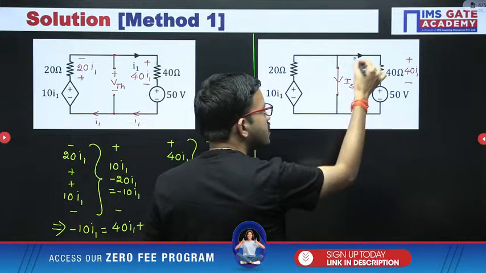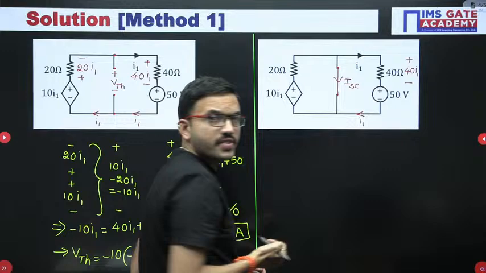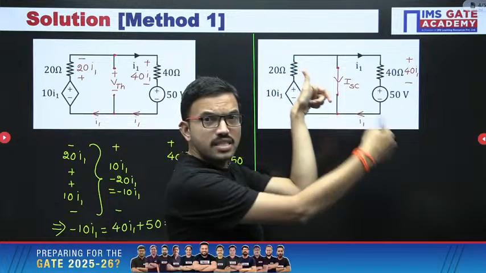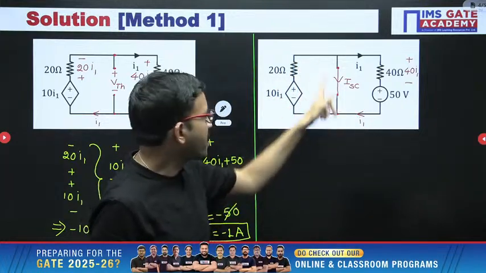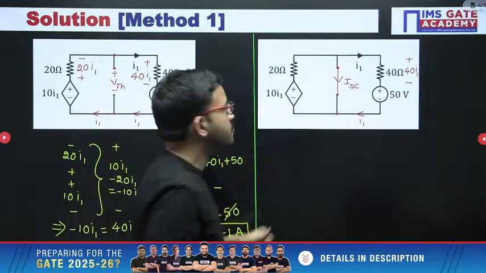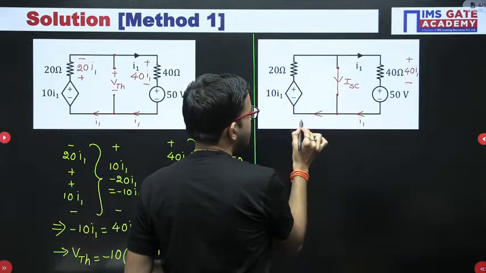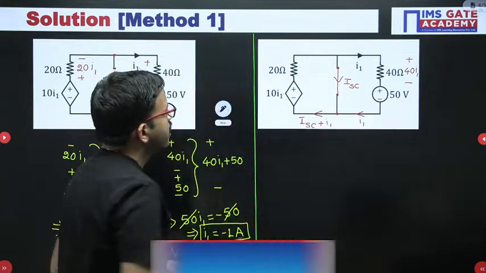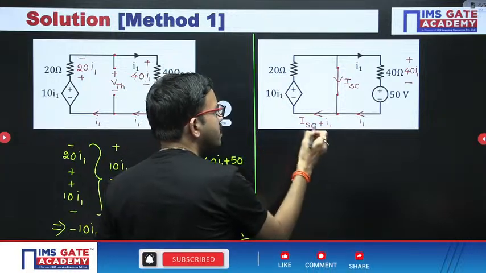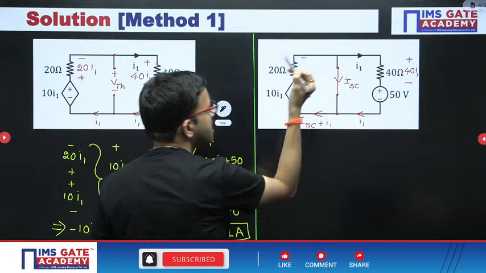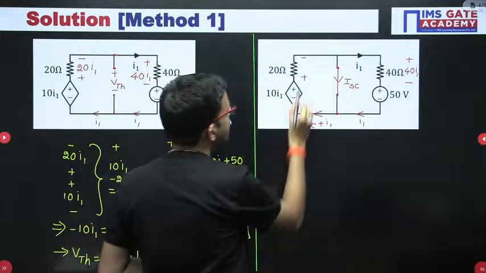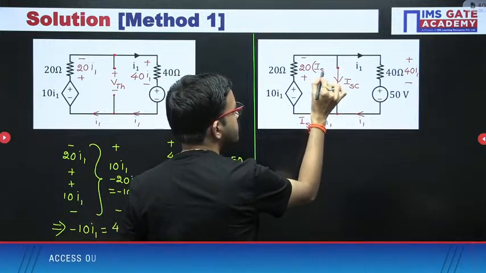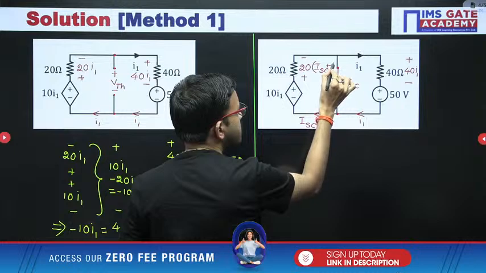Now the current I1 is coming like this, right? And if you observe this particular node, in these two branches currents are entering, ISC and I1. That means the resultant current will leave in this particular branch, that is ISC plus I1. Here the voltage source value is already given. Now with respect to this current, the voltage polarities will be plus minus like this, and by using Ohm's law, 20 into ISC plus I1.